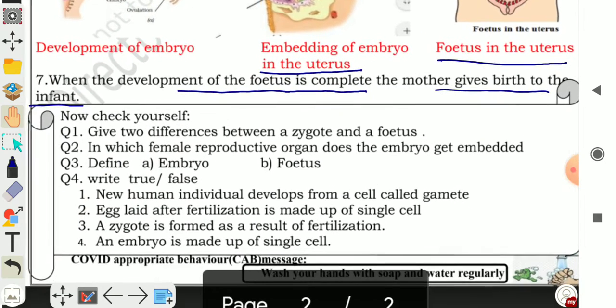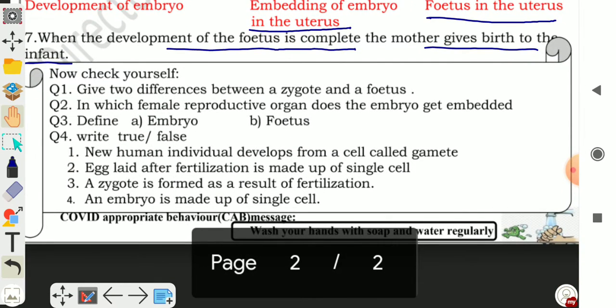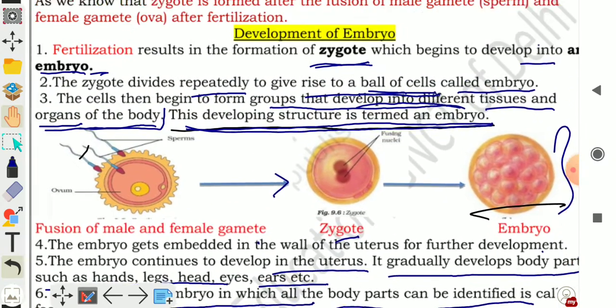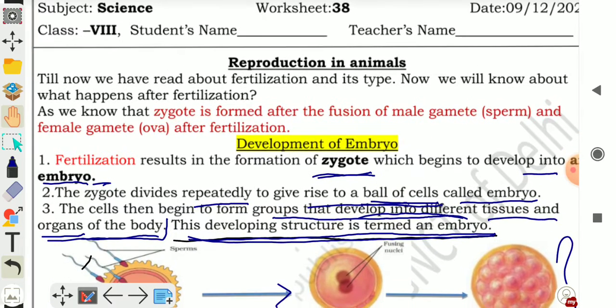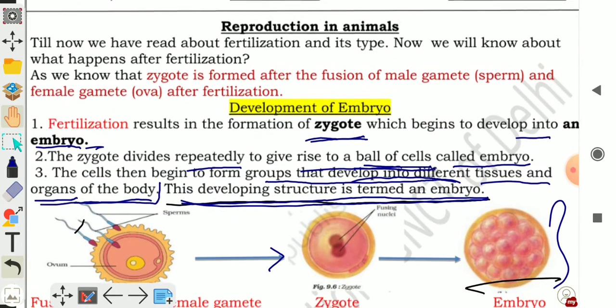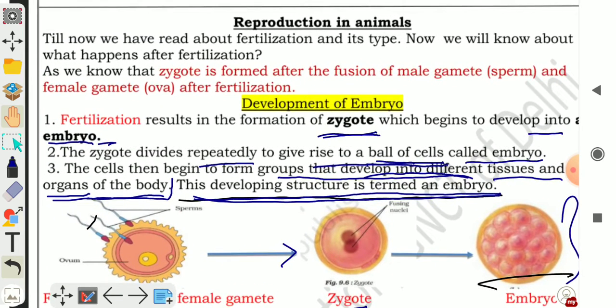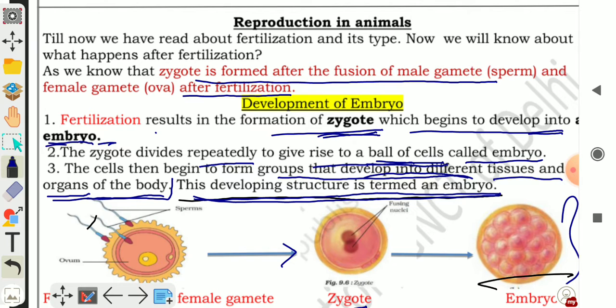Now we will discuss question answers. Now check yourself. Give two differences between zygote and fetus. Zygote में और fetus में you have to write the difference. So what do you mean by zygote? First one is zygote is the first cell of life, and zygote is formed after the fusion of male and female gametes, sperm and ovum, after fertilization. Fertilization results in the formation of zygote, which begins to develop into embryo.